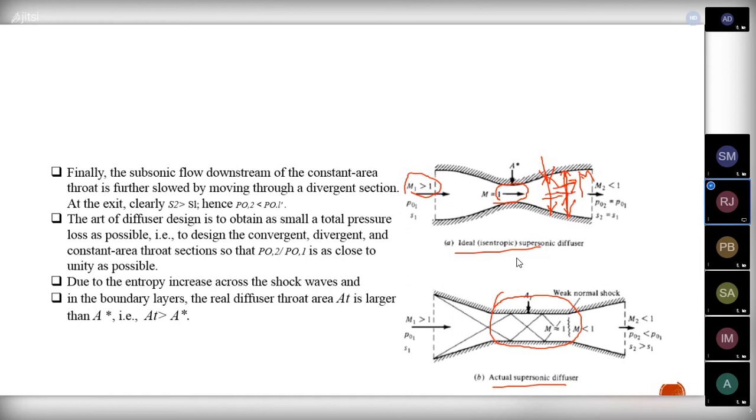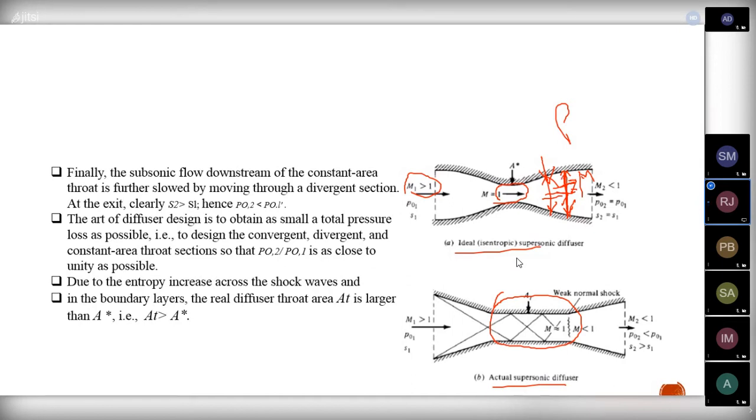In a diffuser the total pressure should be as low as possible, because we should minimize the total pressure loss across the diffuser. But it is not possible because of this normal shock, as there will be a change in total pressure after the shock.